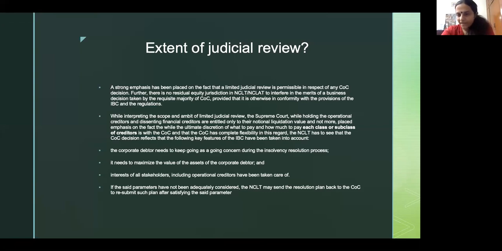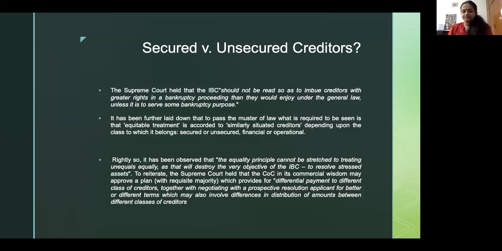If these parameters are adequately considered, then NCLT has all the reasons to pass a resolution plan. If it doesn't, then you can go before NCLAT and show these parameters, saying Essar Steel held this. These three parameters were supposed to be looked into by the NCLT. These three parameters are met as per us, and that's why NCLT should have approved the resolution plan.